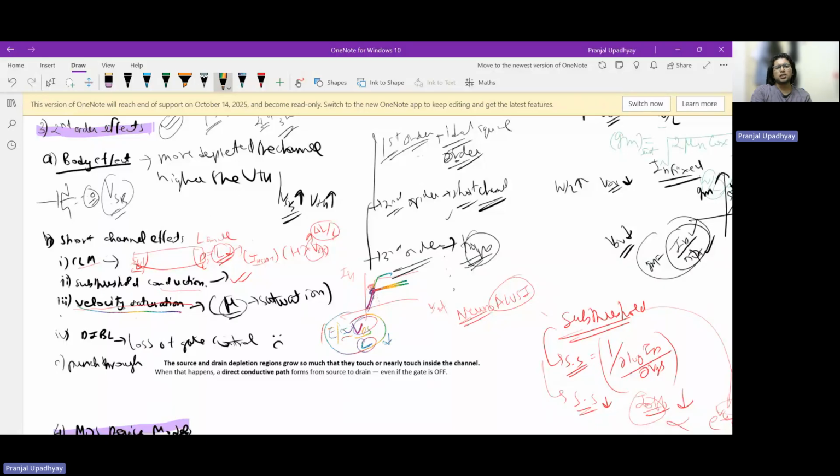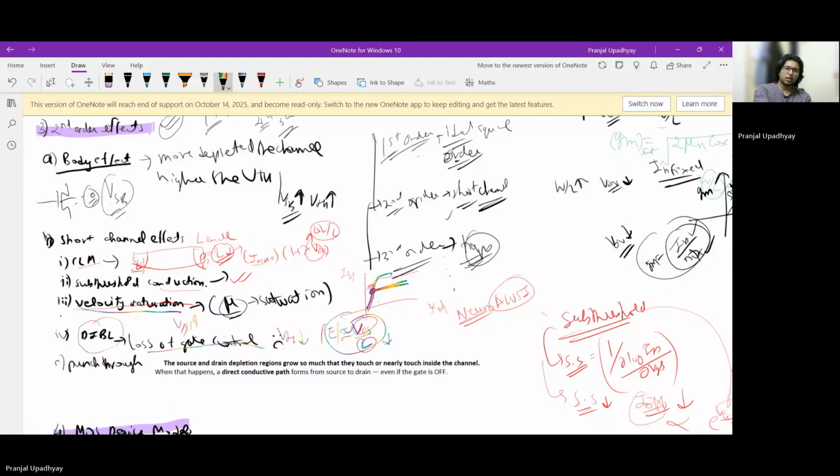Great. Now, why is subthreshold conduction also a problem in shorter devices? That I already discussed: the shorter the device, the more we have to scale down the technology. Shorter devices also mean lesser threshold voltage, which again increases the subthreshold current exponentially. Now, drain-induced barrier lowering, which we already discussed at the start, is the loss of gate control: if you're increasing VDS, your threshold voltage is decreasing.